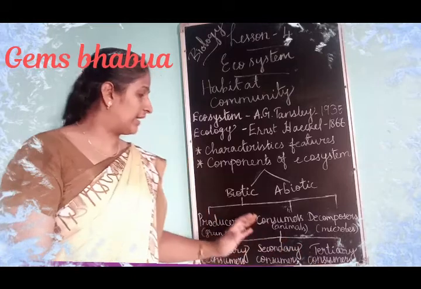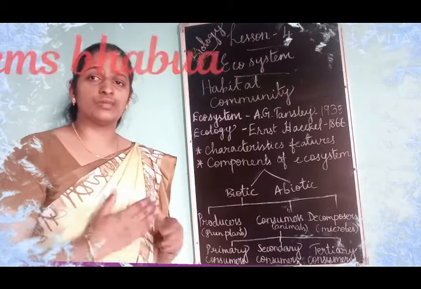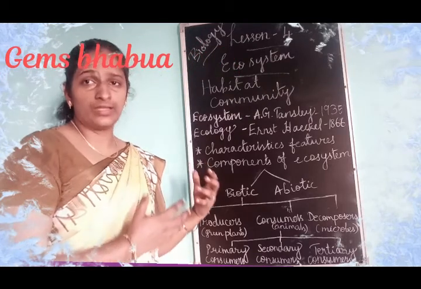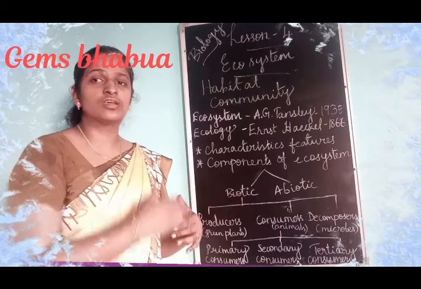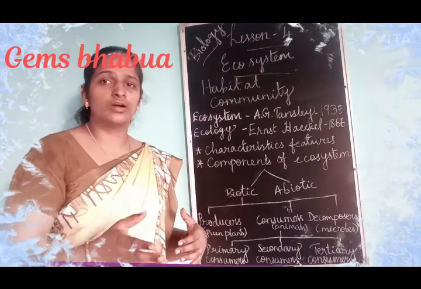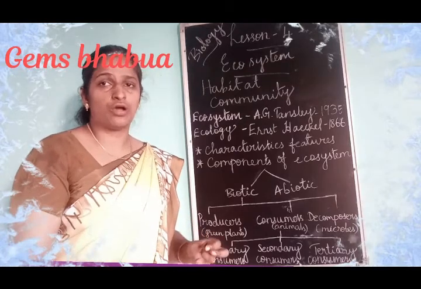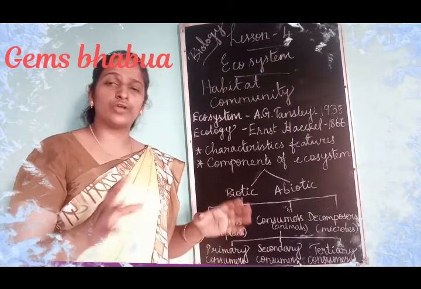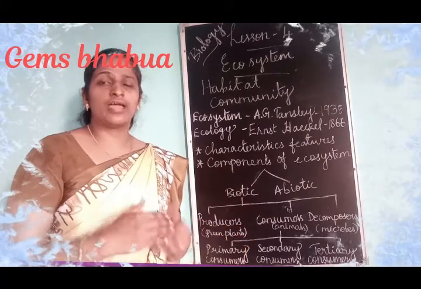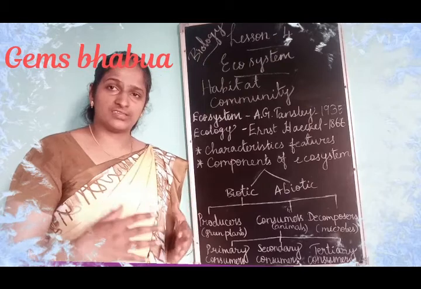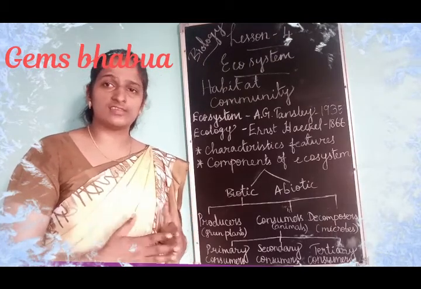So the energy is obtained from the sun and used by the plants to make their food. When the plant is eaten by herbivores, the energy is passed into the herbivores, and from the herbivores the energy is passed into the carnivores. Then when every organism dies, it goes back to the soil bed and is used by the plants again. So this is called the cycling or exchanging of materials.